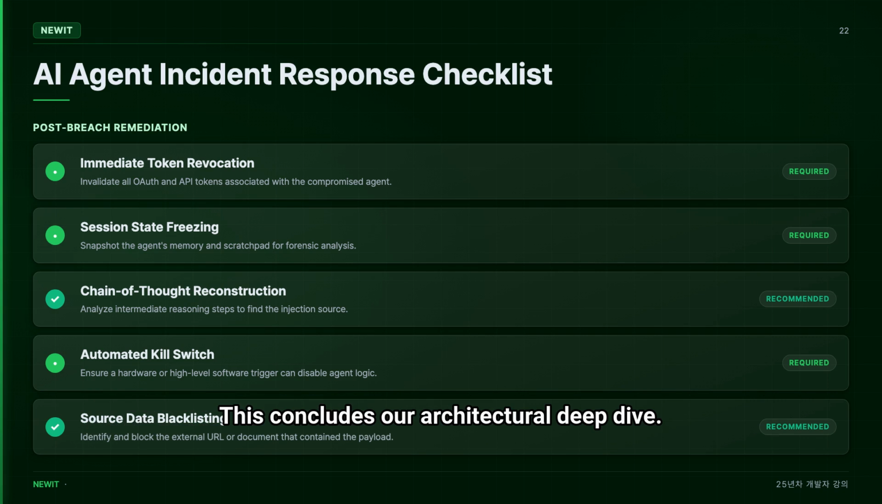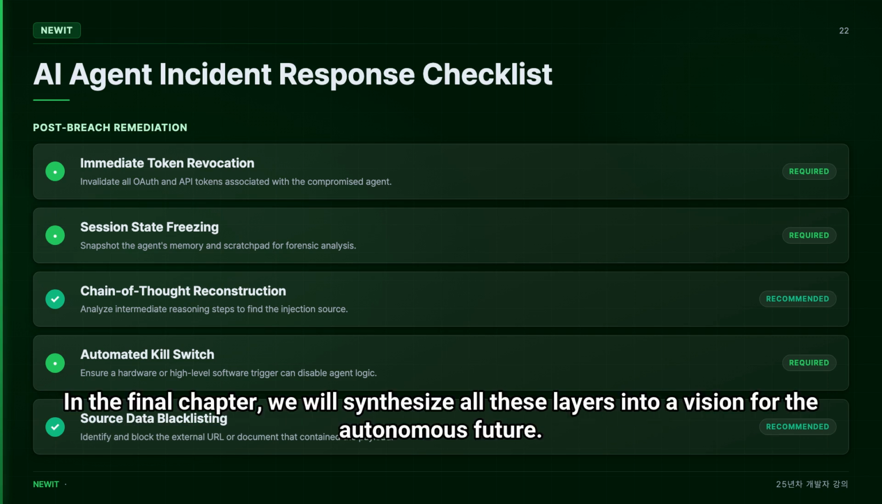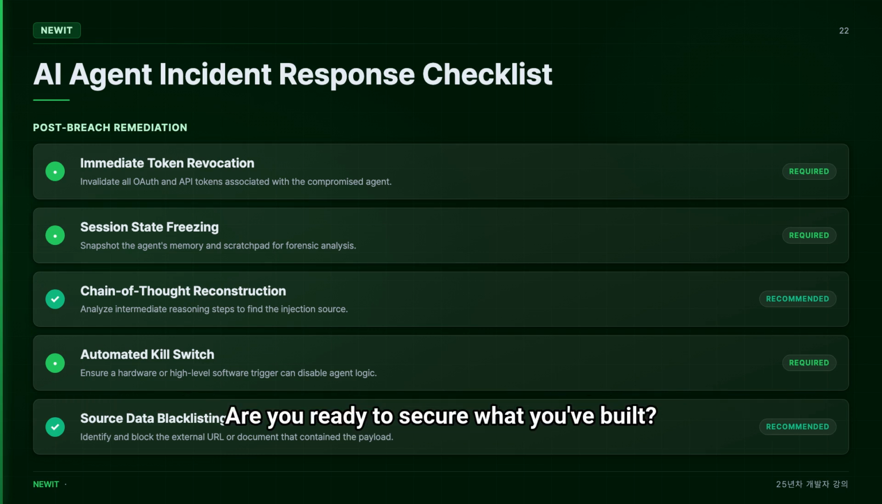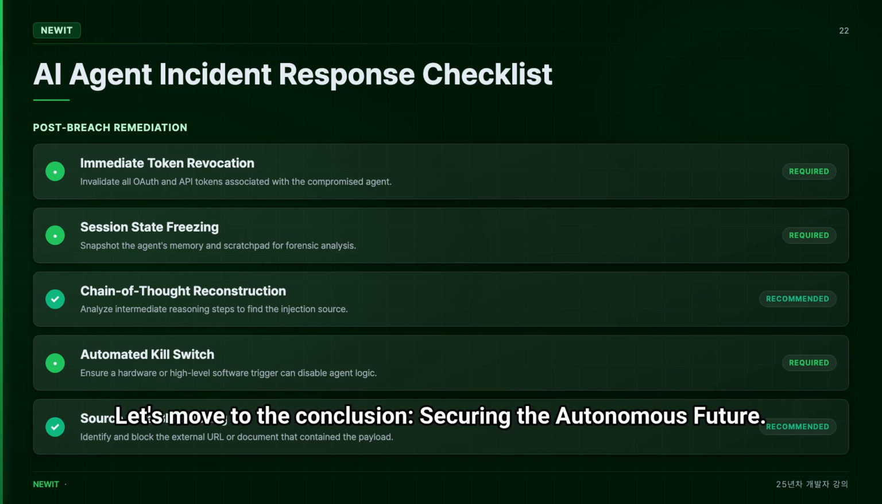This concludes our architectural deep dive. In the final chapter, we will synthesize all these layers into a vision for the autonomous future. Are you ready to secure what you've built? Let's move to the conclusion, securing the autonomous future.